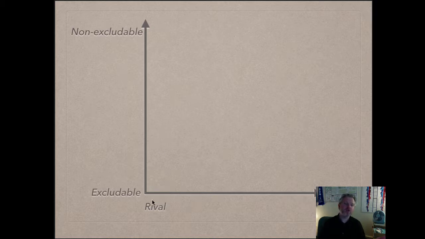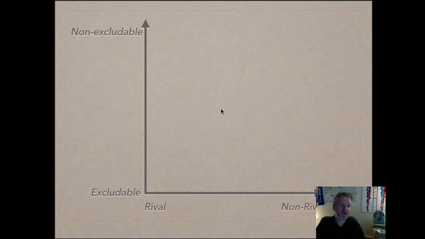The other property that we talked about is the rivalness of the good. A good can be strictly rival, meaning if I consume some of it, it's gone completely. And it can range all the way to being non-rival, meaning that my consumption of the good doesn't take away from other people's consumption in the least. In between, there are goods like small roads, where sometimes my driving on the road doesn't take away from other people driving on it. But when the road is really congested, each additional person does take away from the amount of good to be consumed. So roads are maybe somewhere toward the middle.